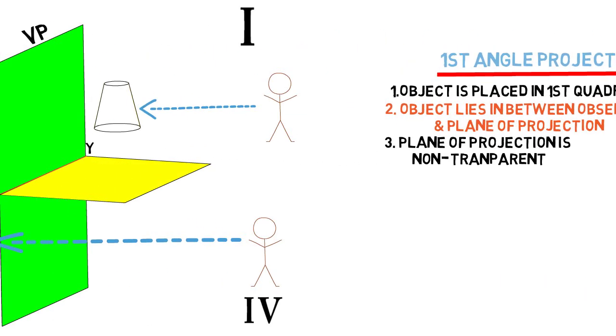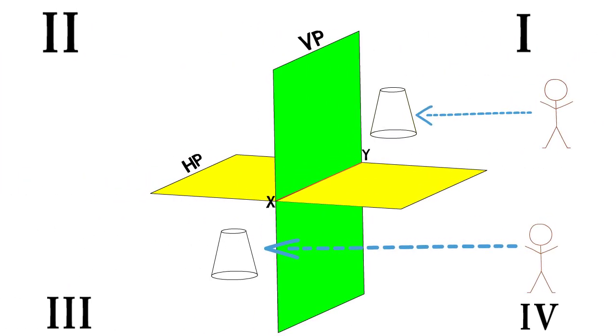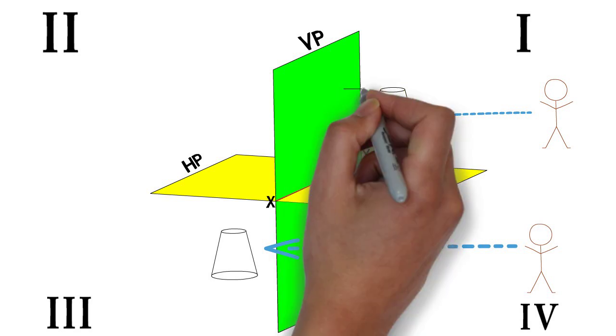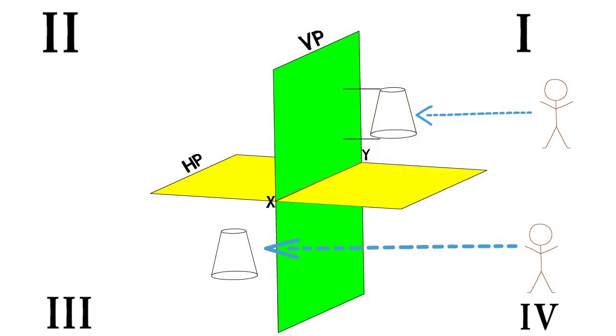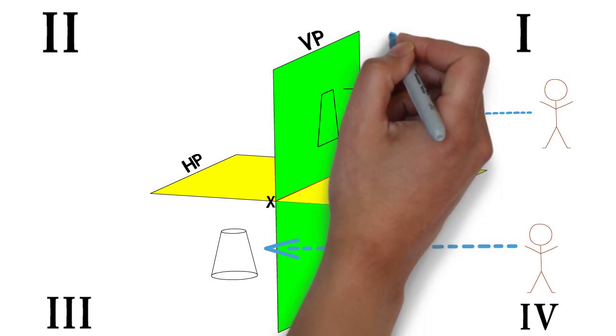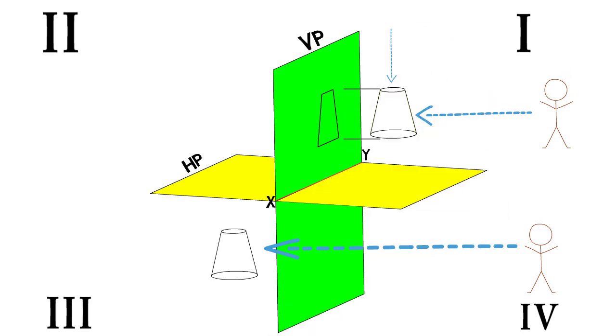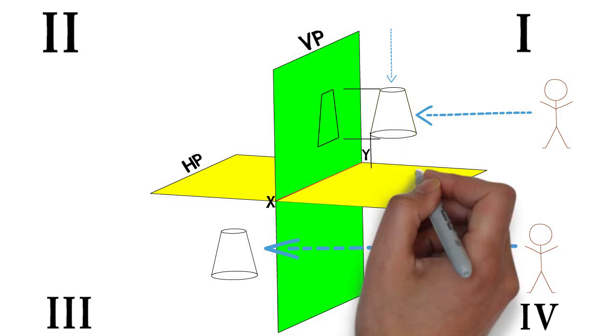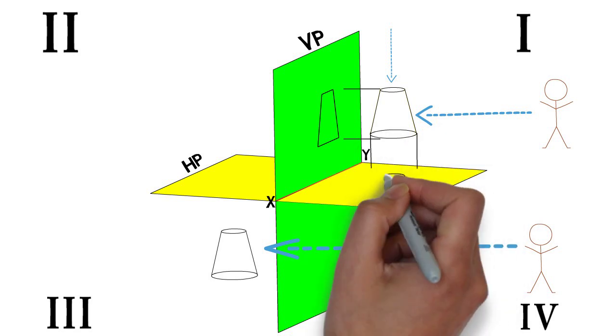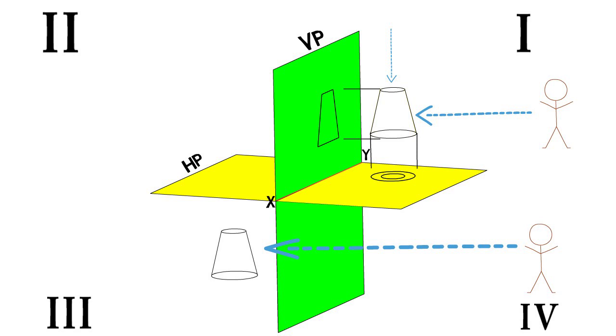Now we will plot the views of first angle of projection. Here these are the projections of the views and this is a front view. Similarly, for top view, consider observer is looking from top like this. So top view will come here likewise.